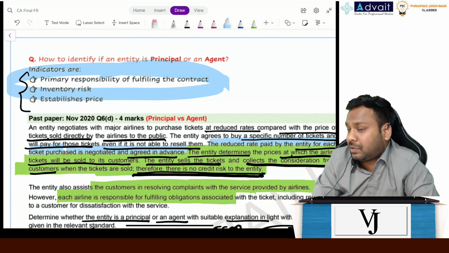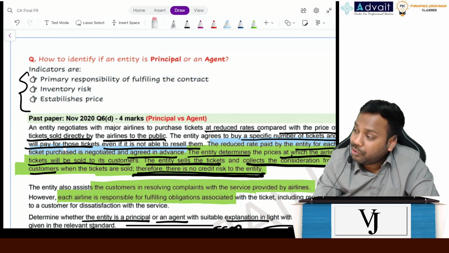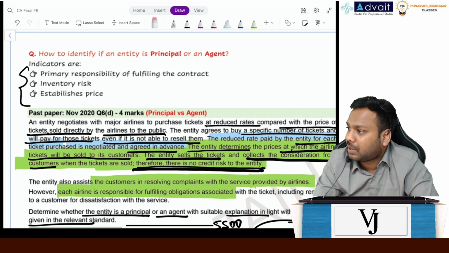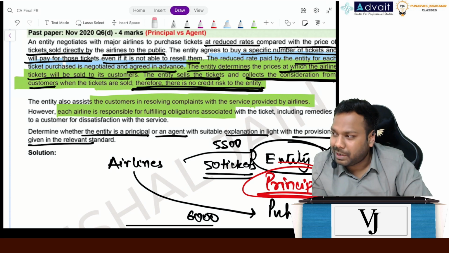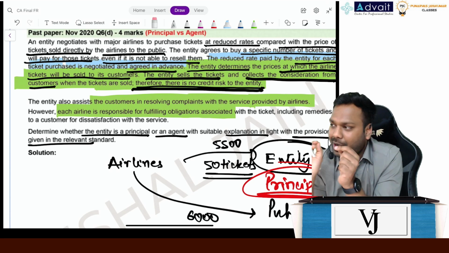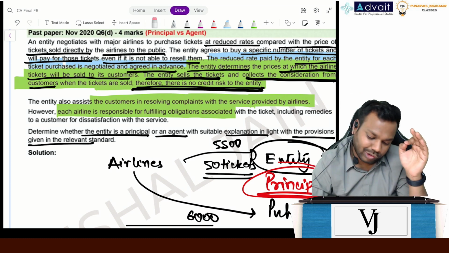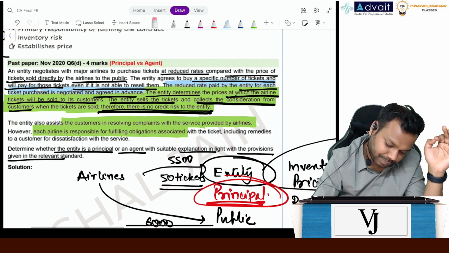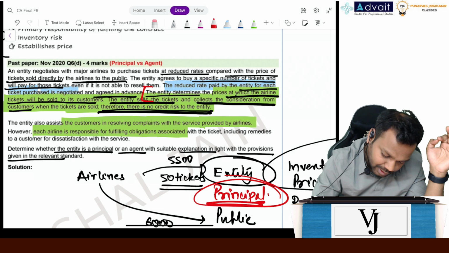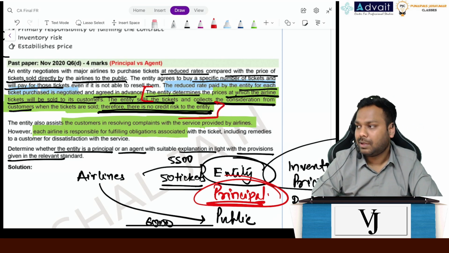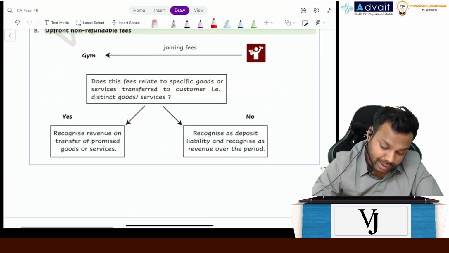Yes, it's judgment based. I'll say the whole standard of revenue is judgment based. Okay, but yes, from an exam perspective, they will give some other line clearly, which if you can identify that line, it will state that you are a principal or you're an agent. It will be clearly mentioned. In this question, this is the line. Take the red pen. This is the line, right? Now, clear? Can we move on?